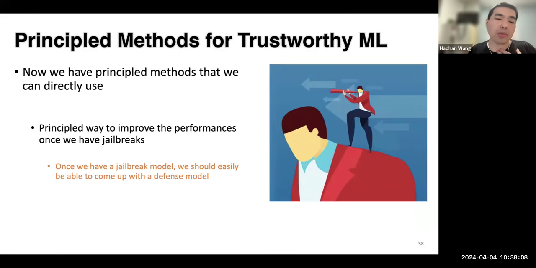So basically, all we need to do is follow those principles to improve our models and try to stand on the shoulders of giants. Once we have those jailbreak models, we should easily be able to come up with the defense model, that is about designing those prompts in a way that basically mitigates the performance.